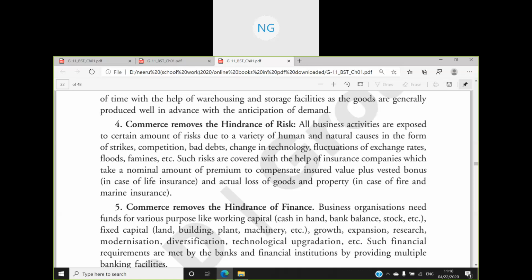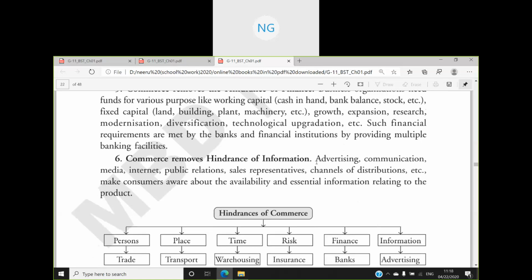Then commerce removes the hindrance of finance by banking. Capital is required to undertake all these activities. I'm using the warehouse, I'm doing insurance, I'm using transportation also, I'm selling products on credit basis also, where the person has told me that he will be giving money after 3 months. In that case, for all that I need capital, I need money, and that problem is solved by banking. And then commerce removes the hindrance of information.